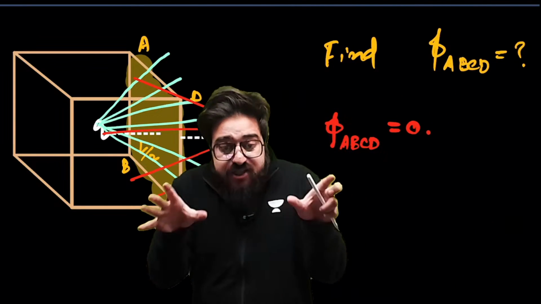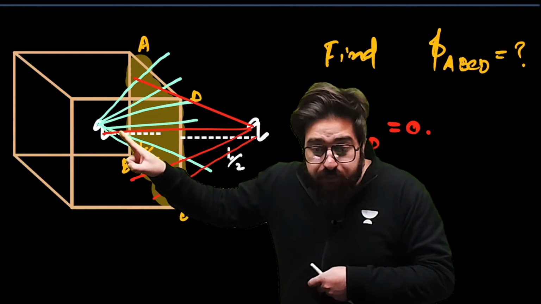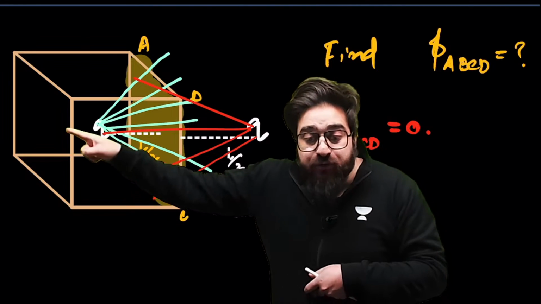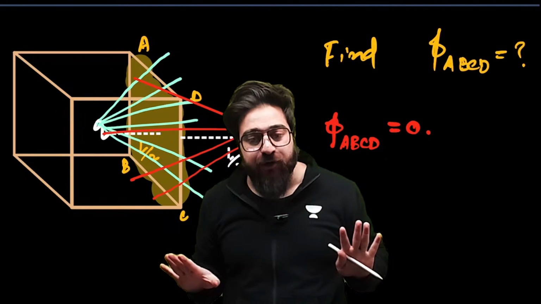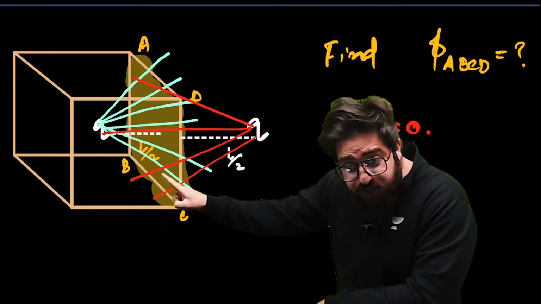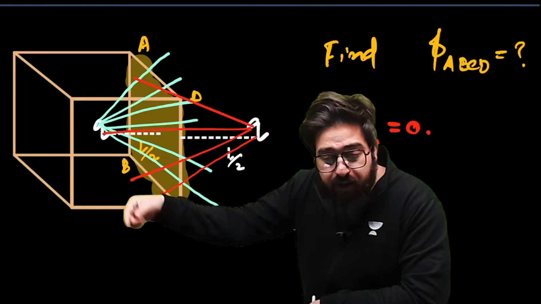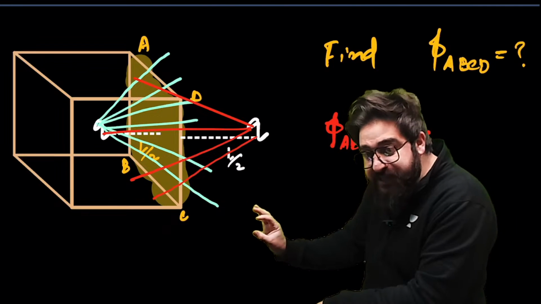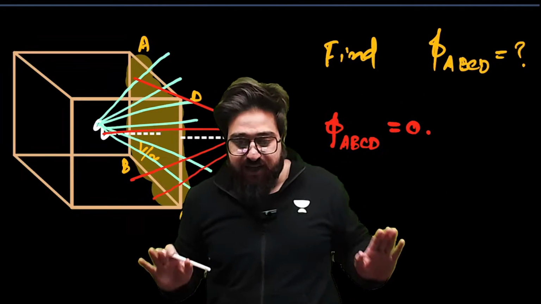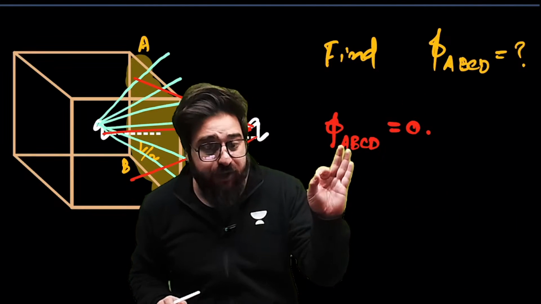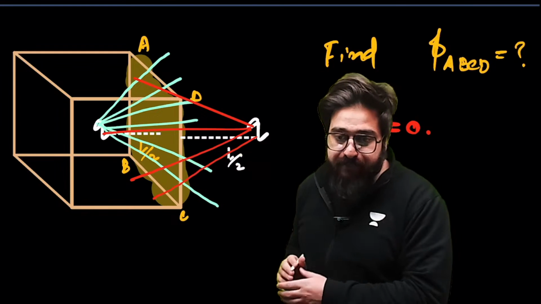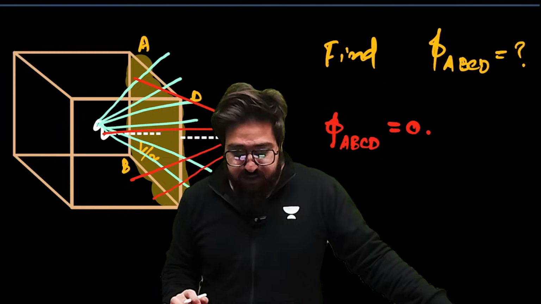If you ask me what is the flux because of this charge only through the entire cube, that will be Q by epsilon naught. But when we talk about this face particularly, because of this flux will be something, because of this also flux will be something. So net flux in that case will be 0. Net flux we are talking about this particular face ABCD. Is this clear?